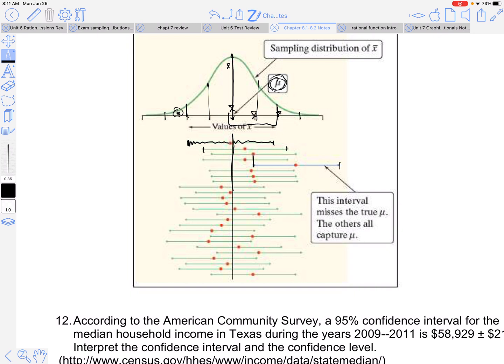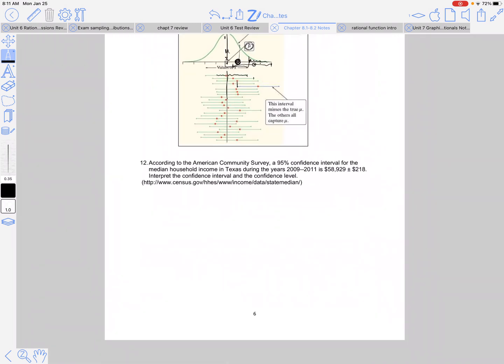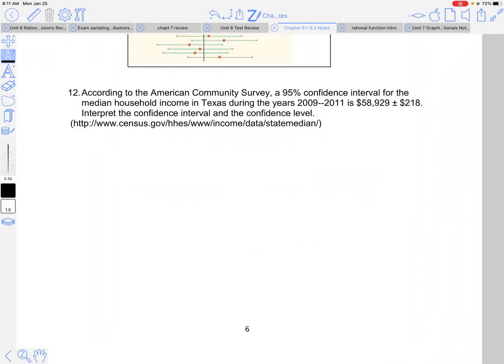Maybe this is our x bar that we have. Did we capture the true mean? With this one we did, with our margin of error, okay? But if we're 95% confident, 5% of the time we're going to accidentally get samples out here or out here. And if we use that margin of error, that's only 2 standard deviations long, right? If we're only 2 standard deviations long, we're not going to capture that true mean. So that's what we mean by our confidence level.